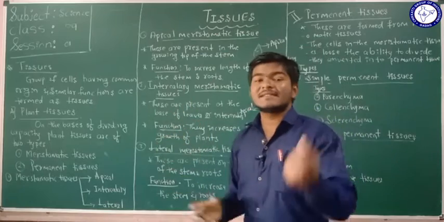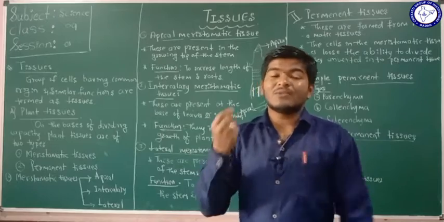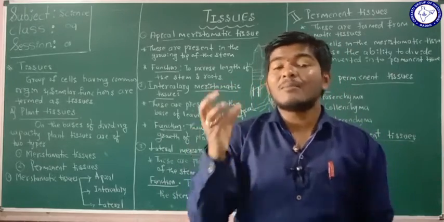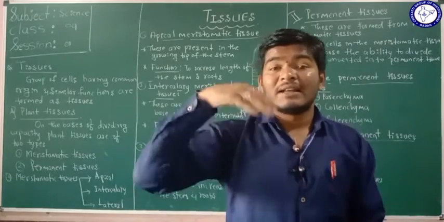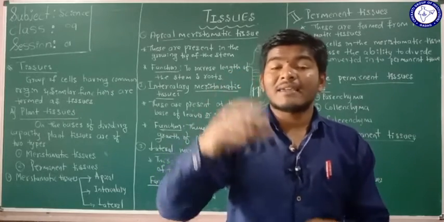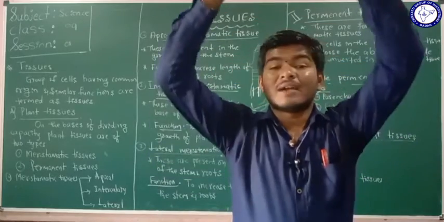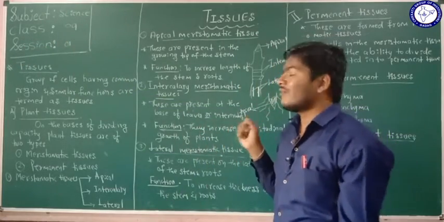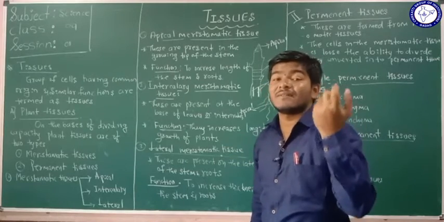Therefore, on the basis of the dividing of cells, for example, a seed has some amount of cells. When it starts to divide, it will turn into a small plant. When that small plant is formed, the cells present in the plant go on dividing, and the plant develops into a big tree. Isn't it like that? So now we are going to consider the dividing capacity of the cells.